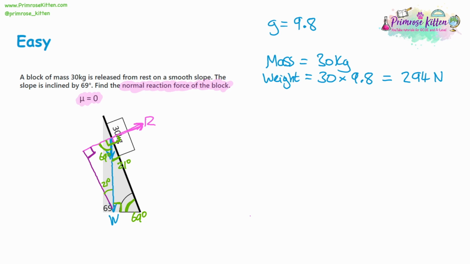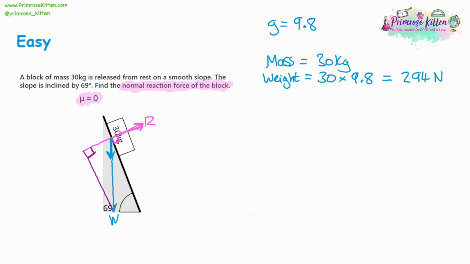So what is all this about? Why am I looking at this triangle? Well, let's just draw the triangle on its own so this makes a little bit more sense, because I've got quite a lot on the diagram now. So we've got the normal reaction force, we've got the weight, and then we're just joining up the rest of the triangle to make sure it's at a right angle.